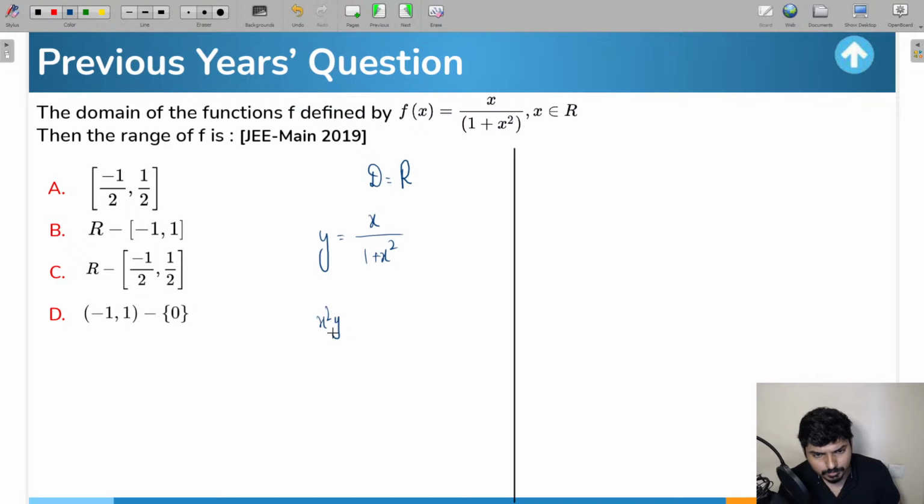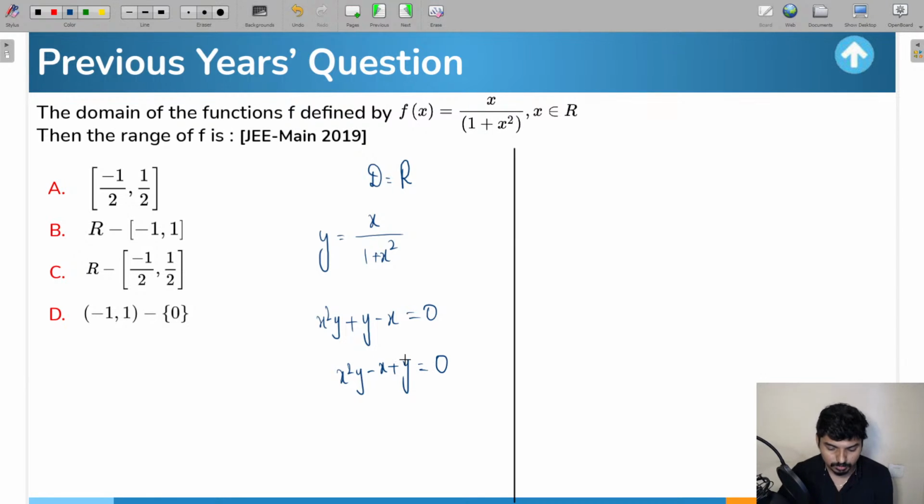You will get x square y, if you cross multiply, x square y plus y minus x equal to 0, x square y minus x plus y equal to 0. This is what you're going to get. So here, writing x in terms of y, you can do that.